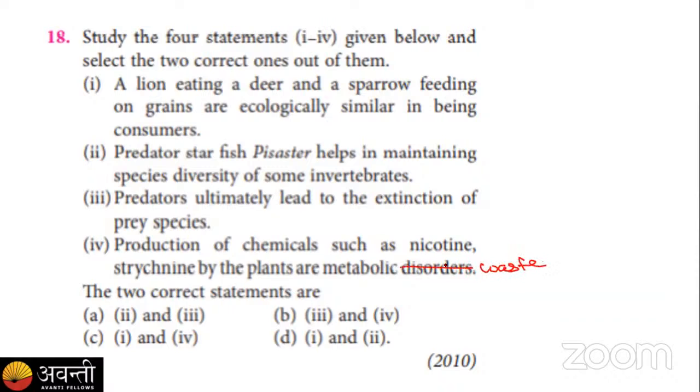So they get accumulated, such as nicotine. It is an alkaloid which is found in the family of tobacco, where it forms 3% of the dry weight of the tobacco plant. It is synthesized in the root and accumulated in the leaves. Whereas strychnine is also an alkaloid plant toxin which is extracted from Nux vomica and used as a stimulant. So these are the ways.